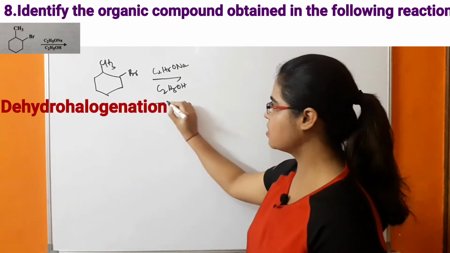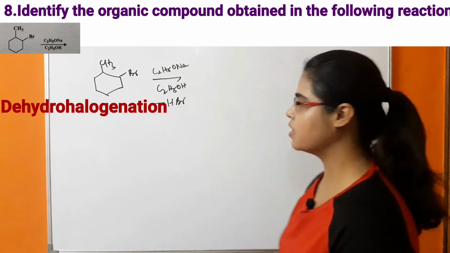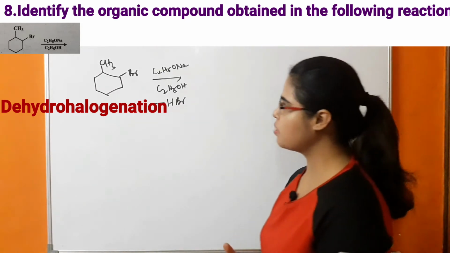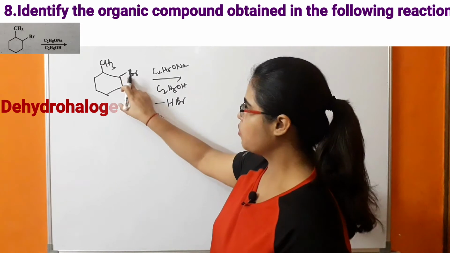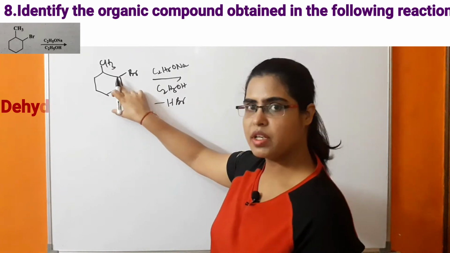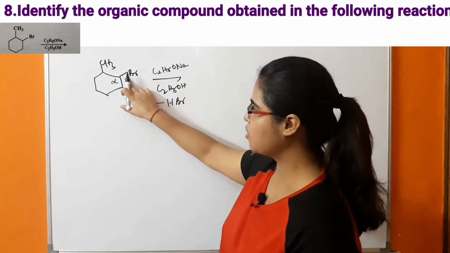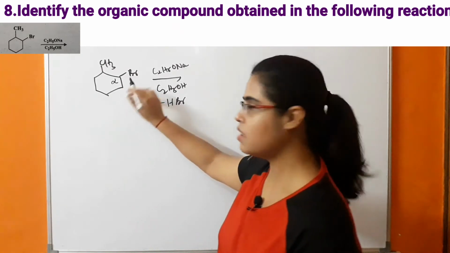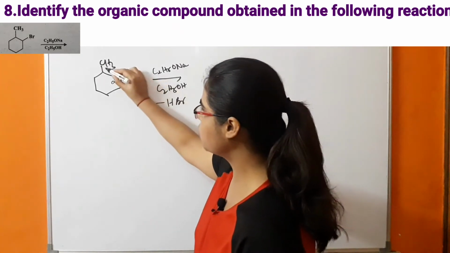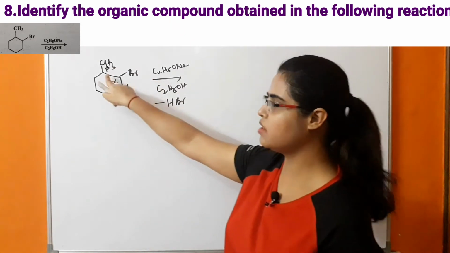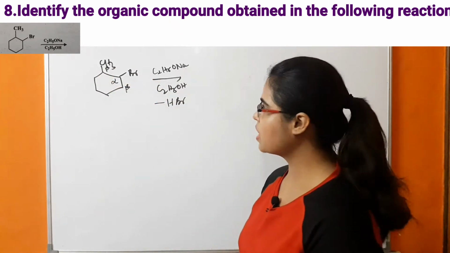It means in this case there will be removal of HBr. What is happening in this case? The carbon to which the bromine is attached is known as the alpha carbon, whereas the carbon next to this carbon is the beta carbon. So there are two beta carbons present in this case. So what is happening?